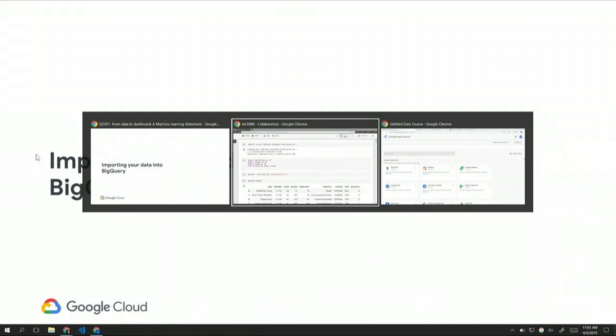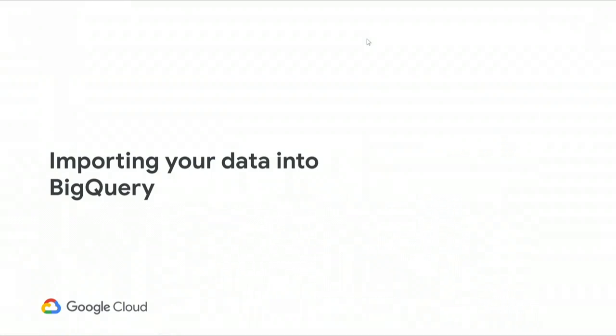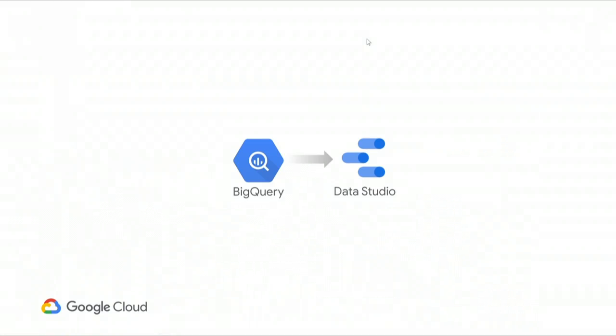So we took the data and put it into BigQuery, and then we tried to see what kind of visual insight we could get out of it. To get the visual insight, we used Data Studio to connect to the BigQuery dataset and get some kind of insight out of that data.